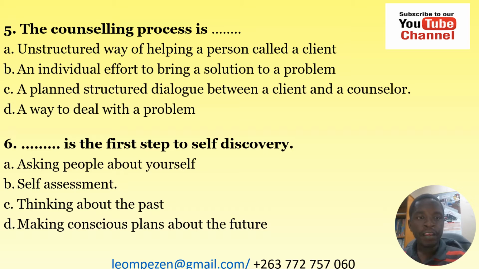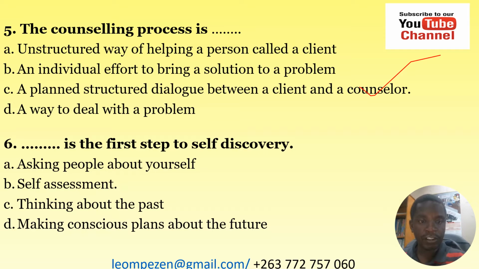Number 5, the counseling process is dash. A, unstructured way of helping a person called the client. B, an individual effort to bring a solution to a problem. C, a planned structured dialogue between counselor and client. And D, a way to deal with the problem. The correct answer here is a planned structured dialogue between a client and a counselor. So C is the correct answer.